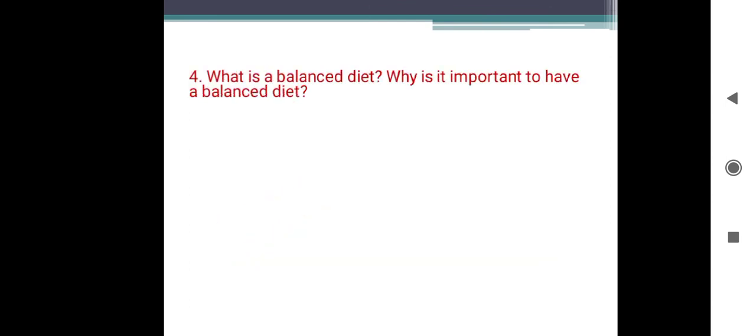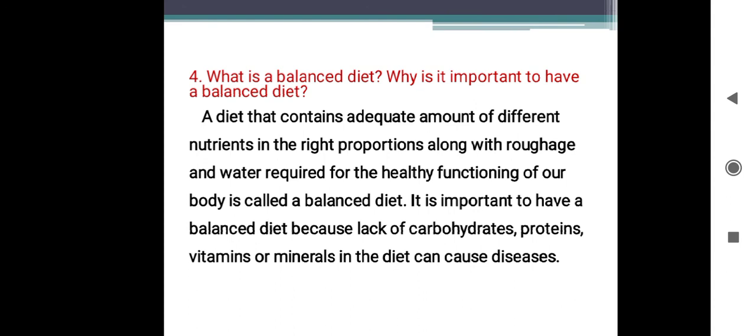The next question: what is a balanced diet? Why is it important to have a balanced diet? What is a balanced diet? A diet that contains adequate amounts of different nutrients over a long period of time, required for the healthy functioning of our body, is called a balanced diet. A diet that contains adequate amounts of different nutrients in the right proportions along with roughage and water, required for the healthy functioning of our body, is called a balanced diet.